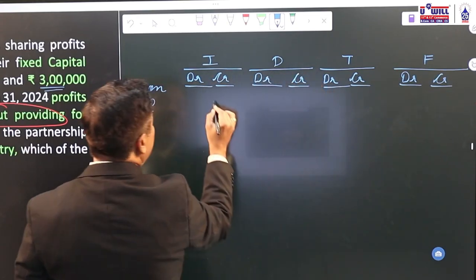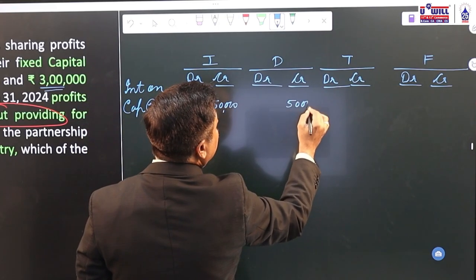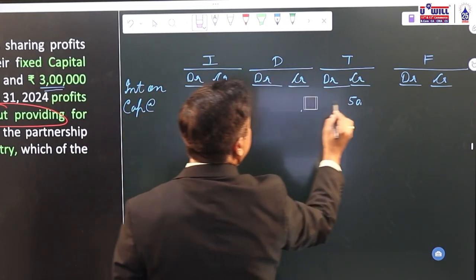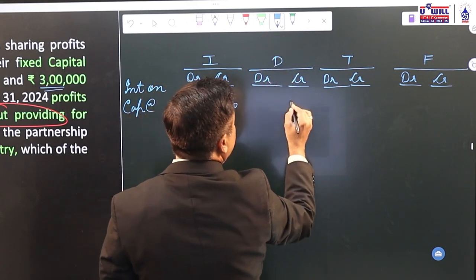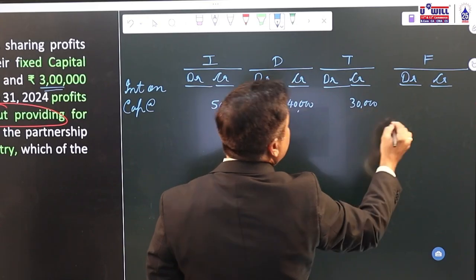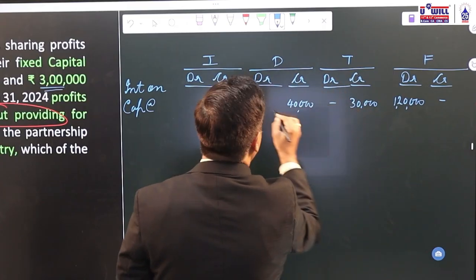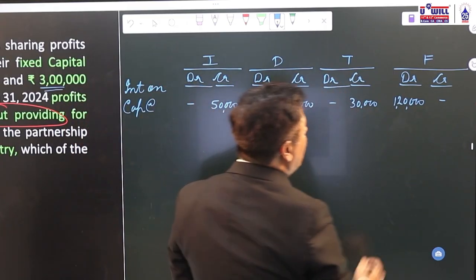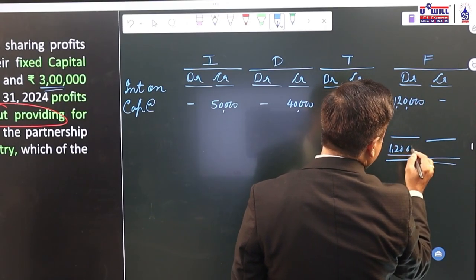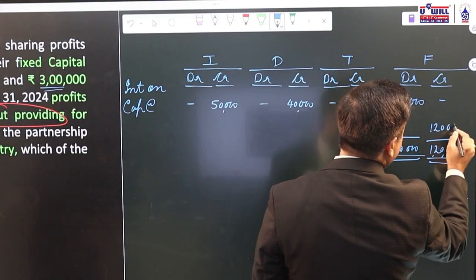So interest on capital 50,000 will come in partner on the credit side. Ikka, Dukka, Tikka, it will come on the credit side: 50, 40 and 30,000. Now 50 plus 40, 90 plus 30, 1,20,000 will come in the firm P&L appropriation on the debit side. Okay. And this itself balance will remain. So 1,20,000 balance amount remaining in the firm. It is error of omission. So only 1,20,000 will remain.